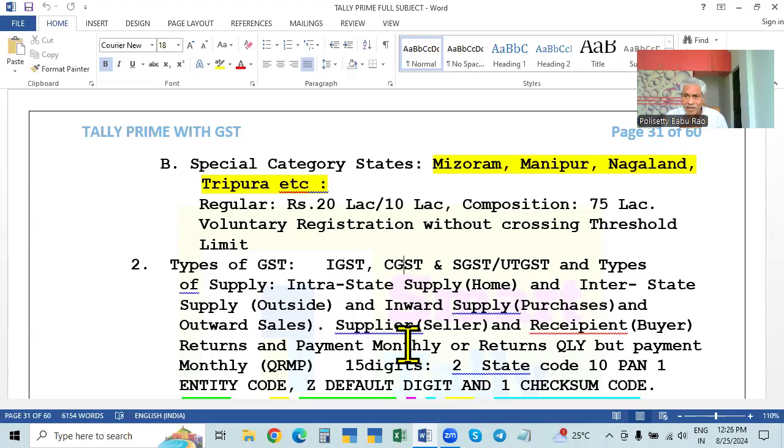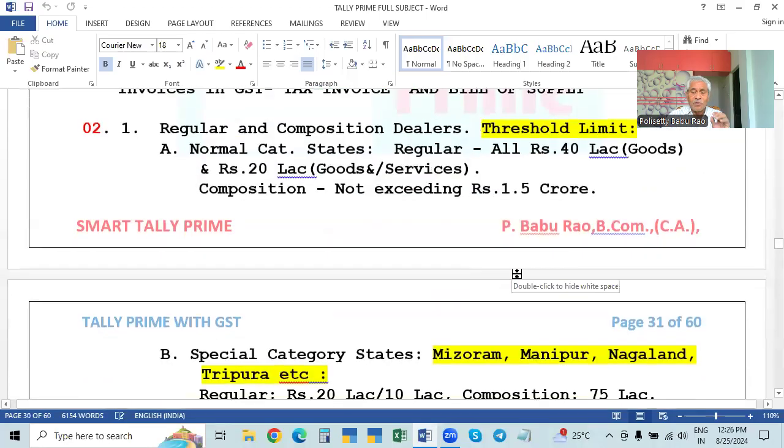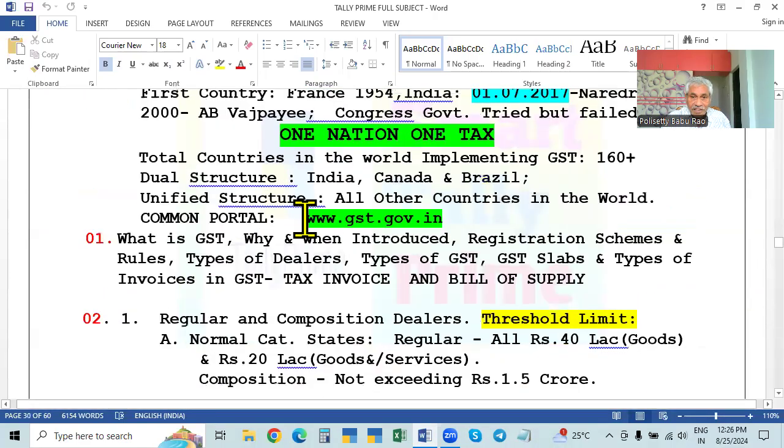You get it back as an adjustment to the liability which you have to pay. It is called input tax credit, ITC. Then regular people have to submit the statements related to the business, which are called returns. The return of the supply, the return of the business. They have to file the return every month on the GST portal.